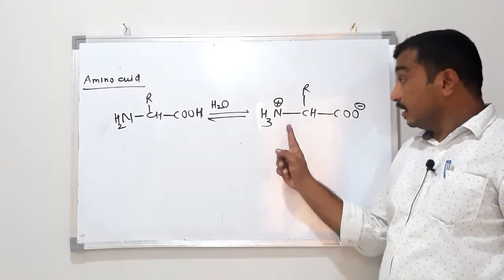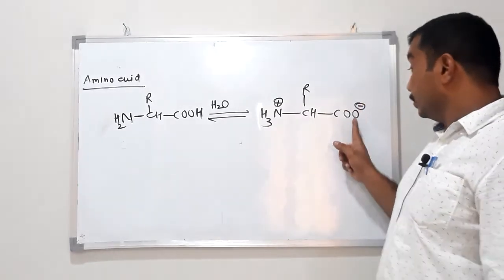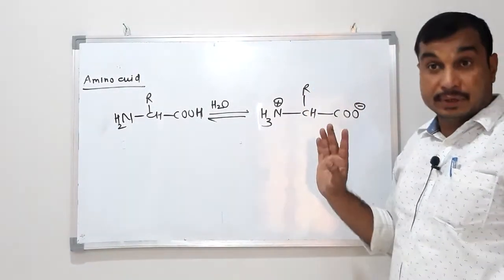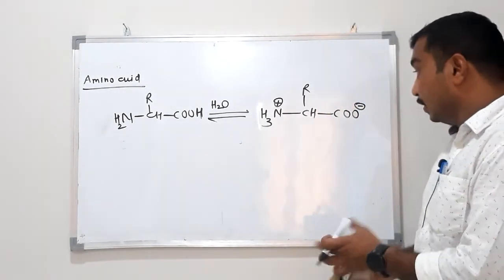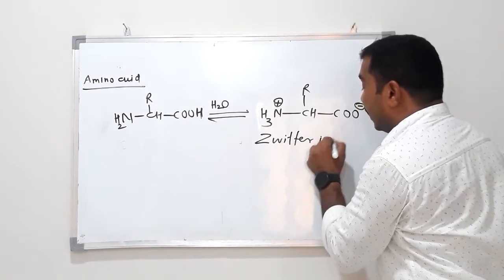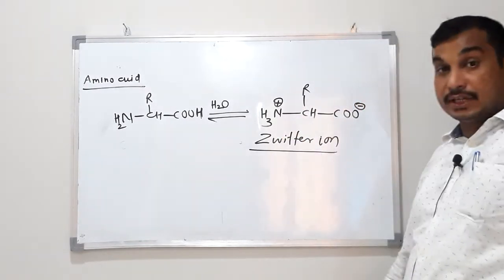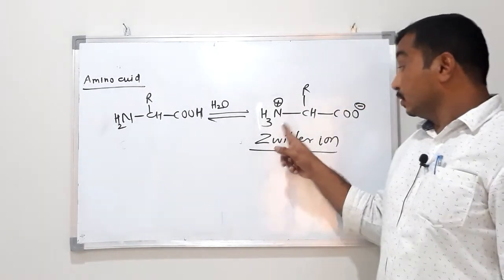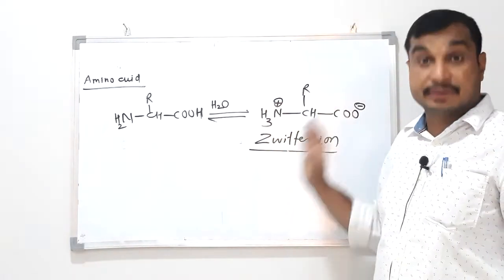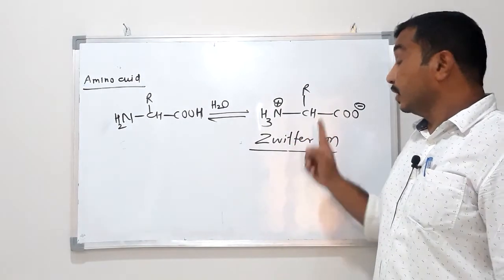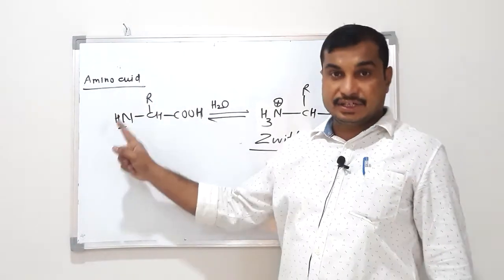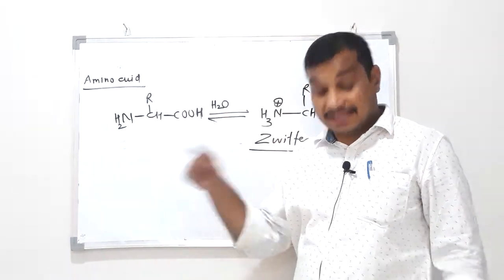What is the property of this ion? This ion contains both charges, negative as well as positive, in the same molecule. Therefore, this molecule is called a Zwitter ion. Why is it called a Zwitter ion? Zwitter ion means positive and negative charges present in the same ion. So, this is one of the properties of amino acid or alpha amino acid.